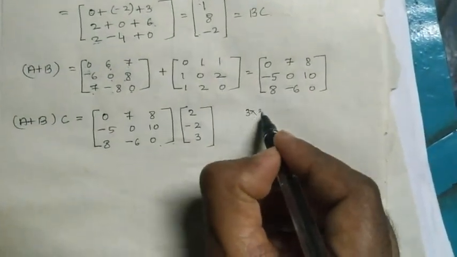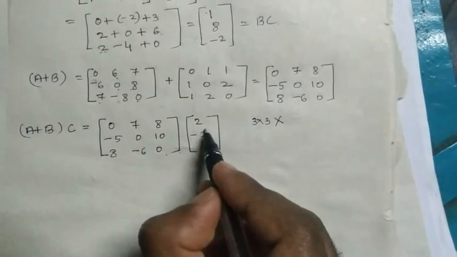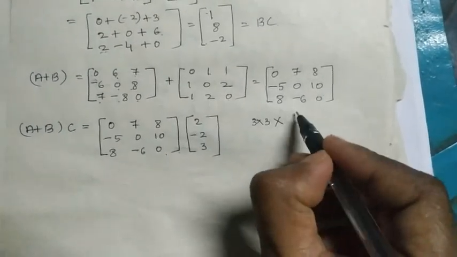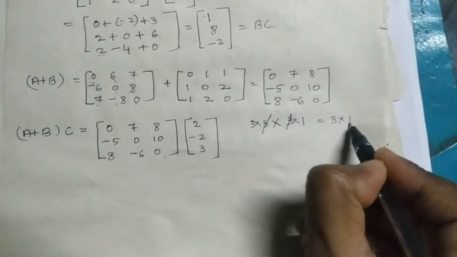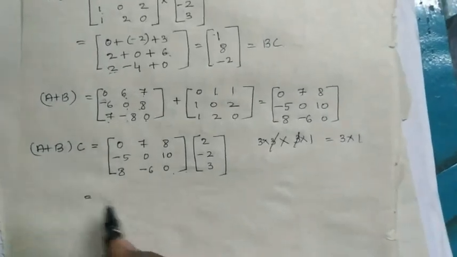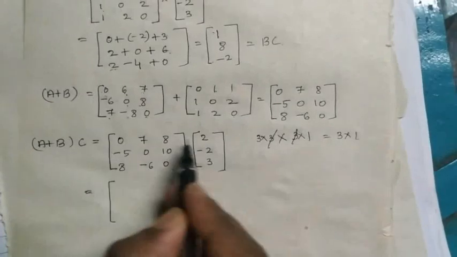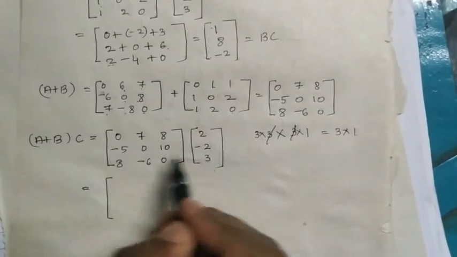We have to check whether these two matrices are applicable for matrix multiplication or not. This is rough work you have to do. This is a 3 into 3 order, and this is a 3 into 1 order. Yes, these are applicable. At last we are getting a 3 into 1 order. Again, first row first column, second row first column, third row first column.